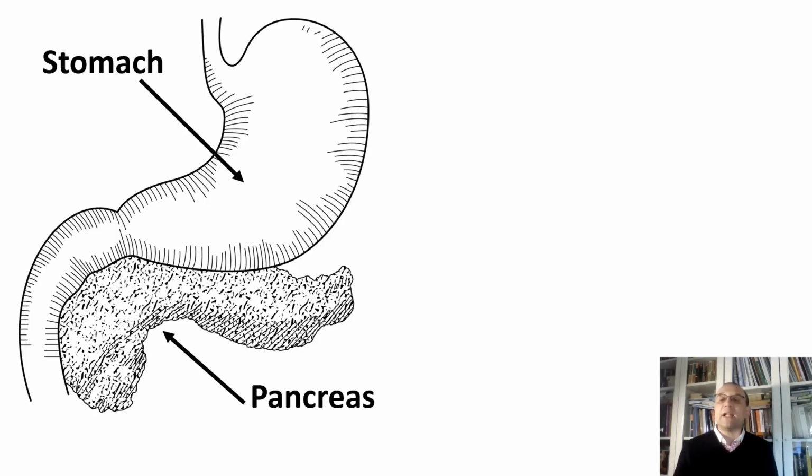Insulin decreases the level of sugar in the blood by increasing the amount of sugar absorbed by body cells. I want to repeat this again. Insulin decreases the level of sugar in the blood by increasing the amount of sugar absorbed by body cells. Think of insulin as a doorman that opens a door for the sugar to enter a cell.